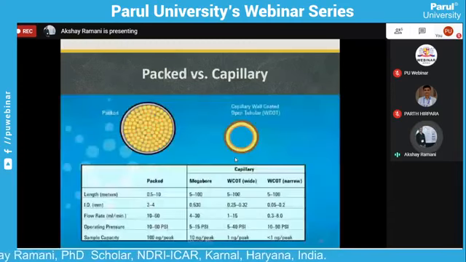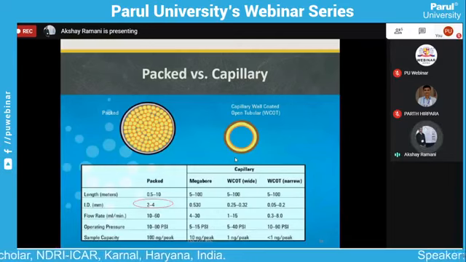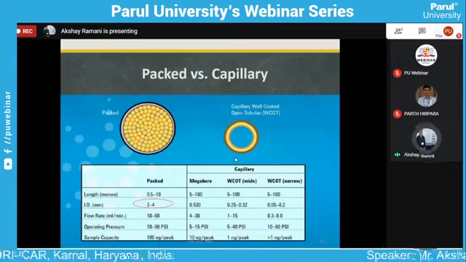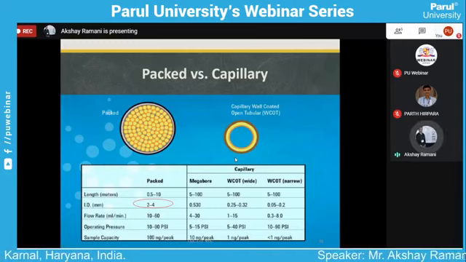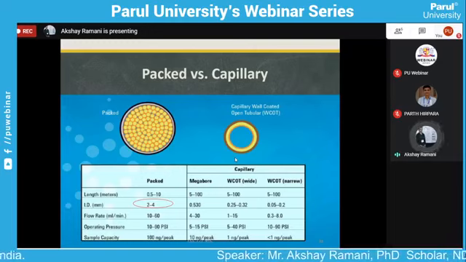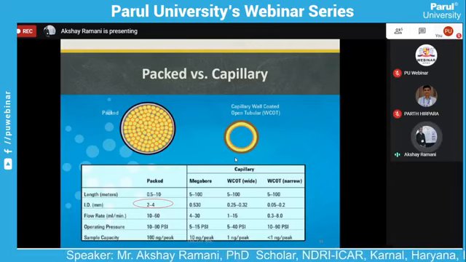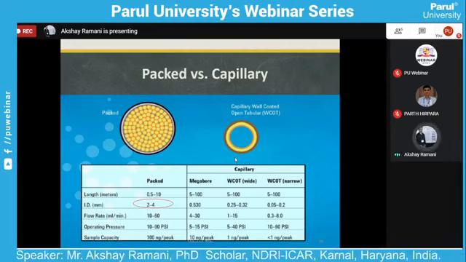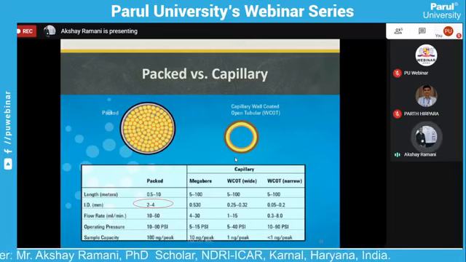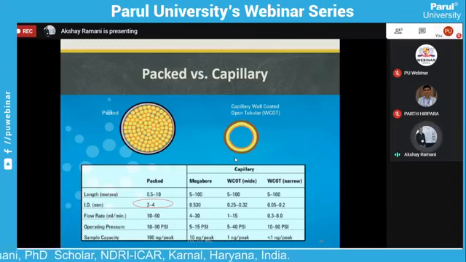Now, what is the difference between packed and capillary columns? The length of the packed column is 0.5 to 10 meters, which is lower than the capillary column, which gives 5 to 100 meters in length. The internal diameter of the packed column is 2 to 4 mm, while the capillary column is 0.5 to 0.32 mm, meaning a lower internal diameter.